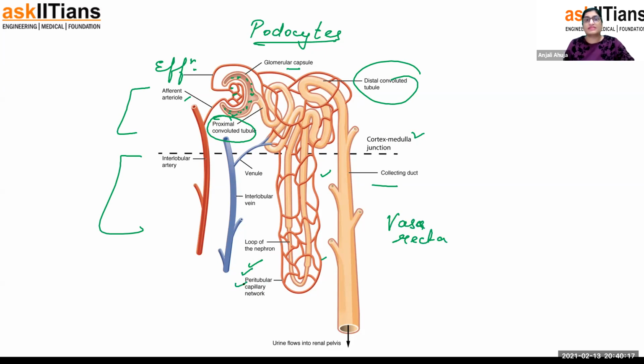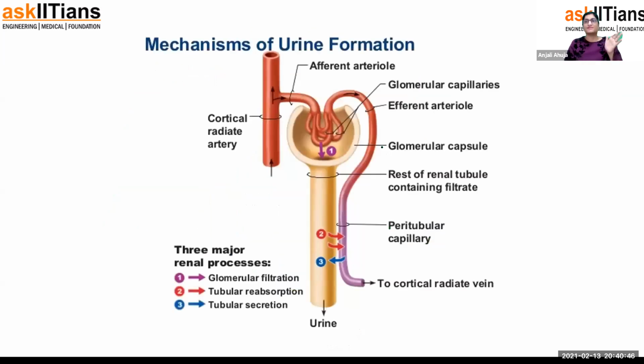Why is a blood vessel present nearby? Because they keep on exchanging material. That's how filtration happens. Useful material from the tubule goes into the blood vessel, and waste material from the blood vessel goes back into the tubule. So one story happened here. The second story happened here where actual filtration happened. This is actually the mechanism of urine formation, the one that I'm explaining right now. If you want to learn that in great detail, here it is, the mechanism of urine formation.